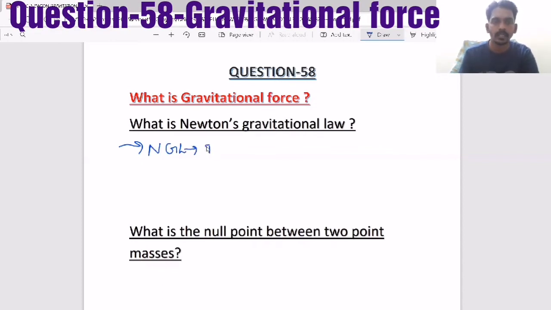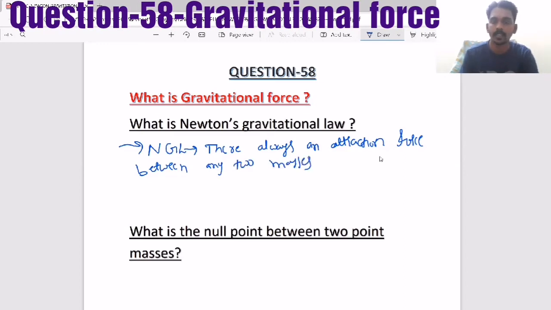It says there is always an attraction force between any two masses. It doesn't matter what the size is, doesn't matter at what distance. Masses at any separation. And the range is almost up to infinity, a very long distance range.